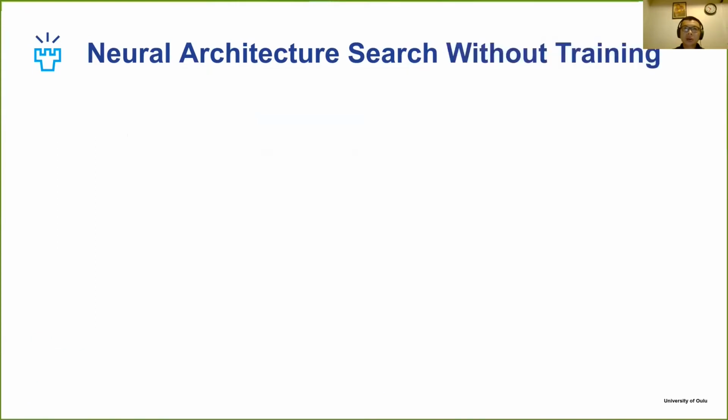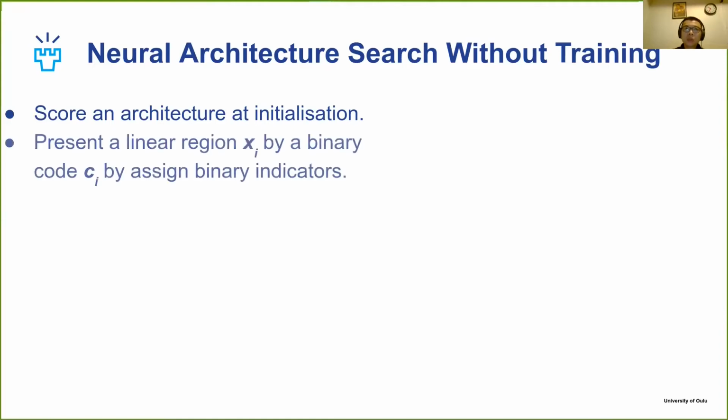Recent developments in the AutoML area introduce new methods to perform neural architecture search without any training. The idea is to score an architecture at initial time to predict its performance. Assume that we assign binary indicators for every activation unit in an architecture's f. We then can represent a linear region x_i by a binary code c_i, where i is the data point.